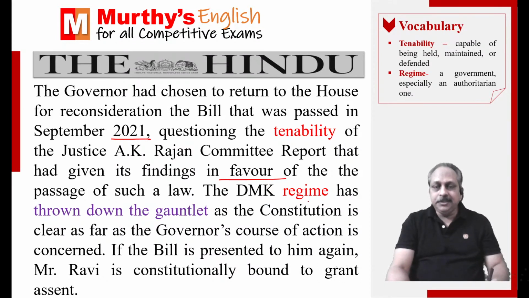The DMK regime. You have come across the word regime many a time. A regime means what? Government, especially an authoritarian one. The DMK regime has thrown down the gauntlet. As I said, the writer has used three idioms, important ones at that. Thrown down the gauntlet. Has thrown down means what? Present perfect tense: throw, threw, thrown. Thrown down the gauntlet means what? Given a challenge. To throw down a challenge means to throw a challenge.